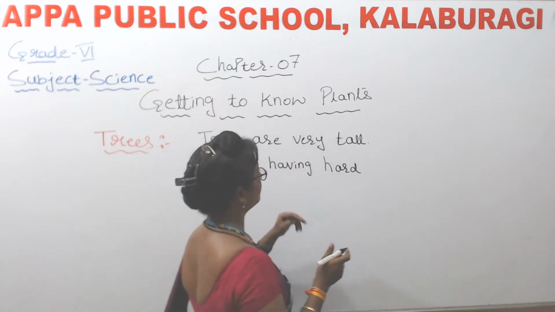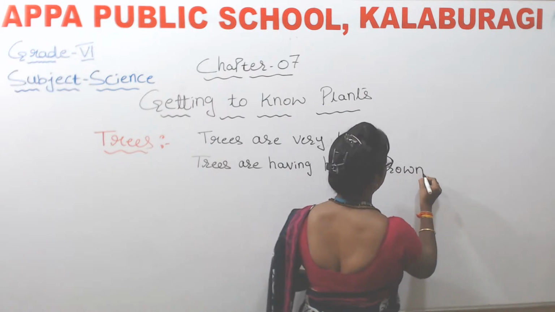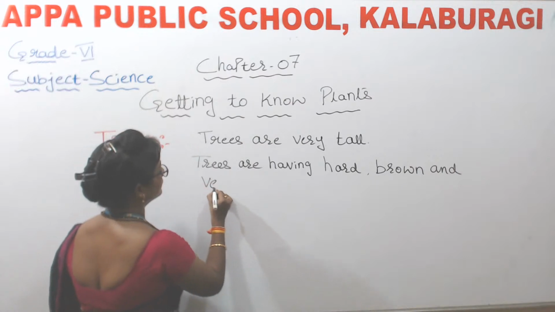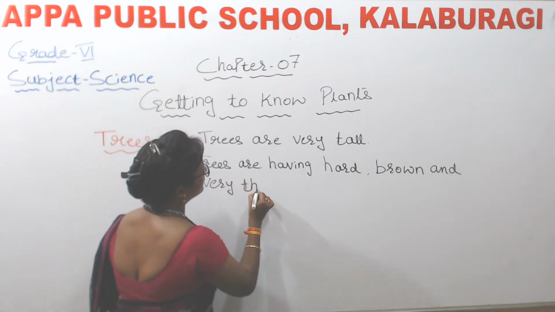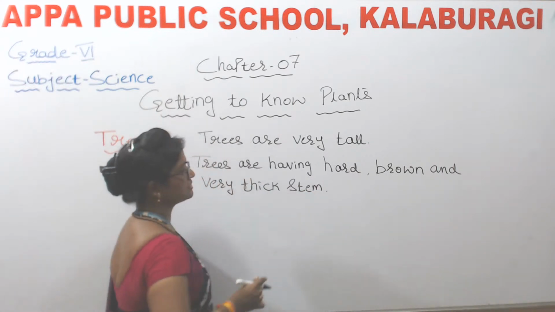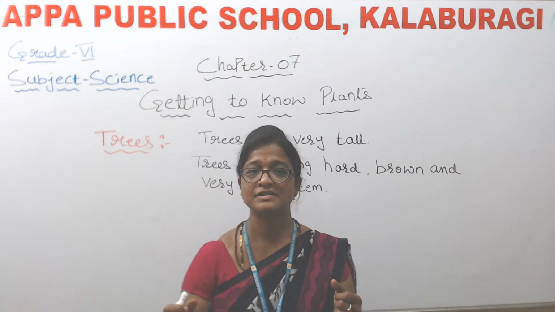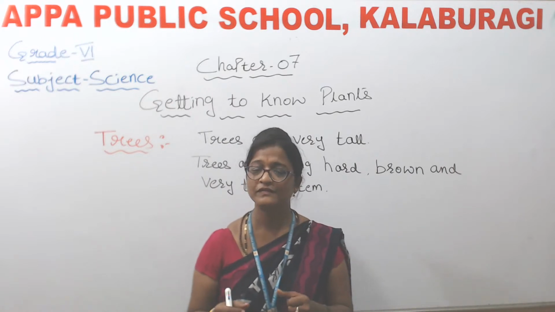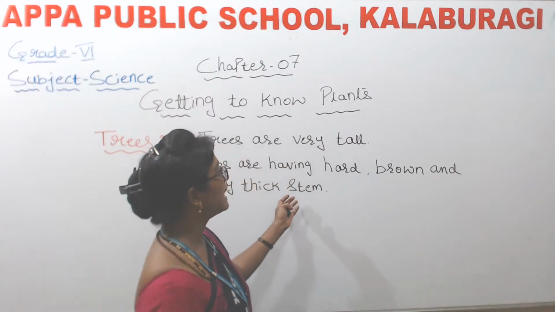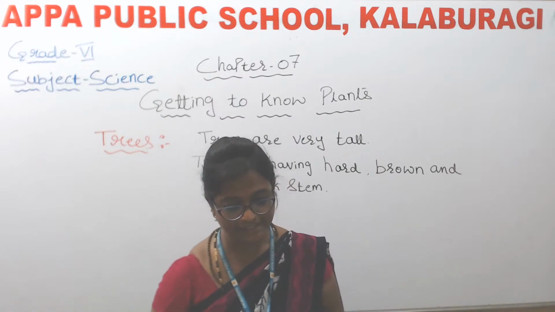Trees have a hard, brown and very thick stem. Okay, we cannot bend the stem of a tree, isn't it? Like shrubs, can we bend the stem of trees also? No, it is impossible because they are hard and very thick, isn't it?